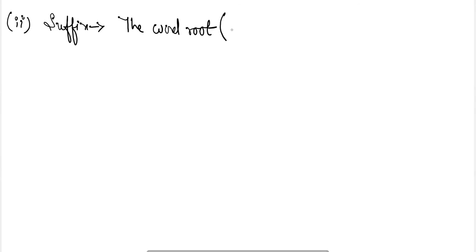Next is the suffix. So the word root is linked with suffix. The word root can also be termed as alk name. Okay, so this word root is linked with suffix.